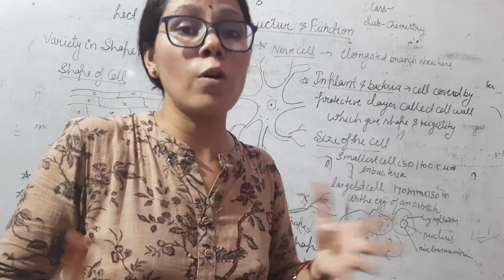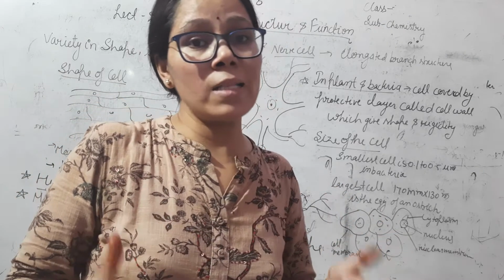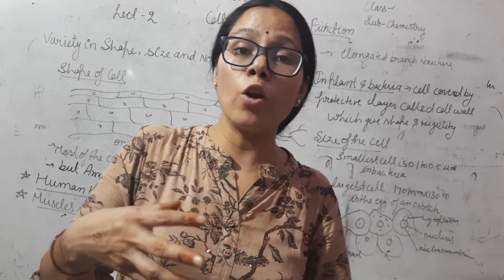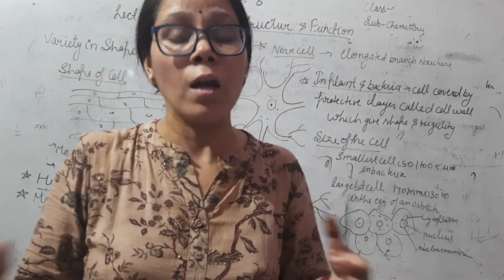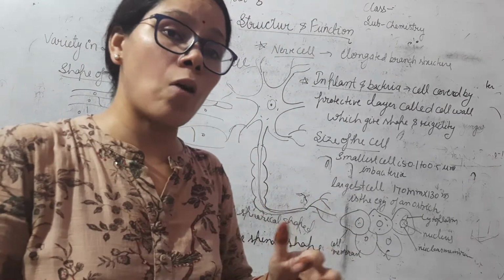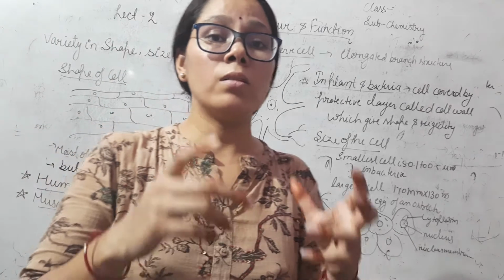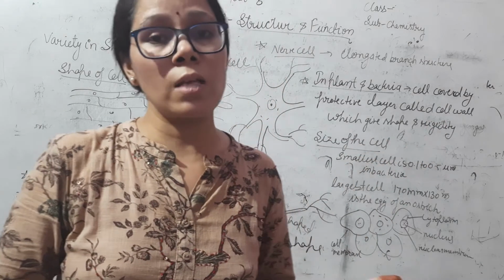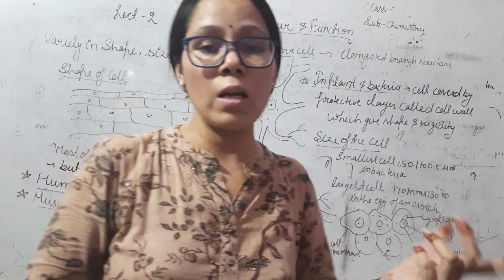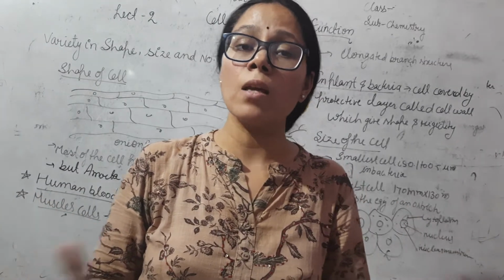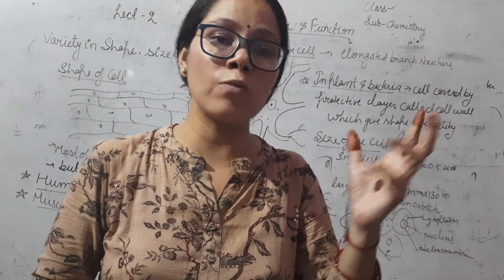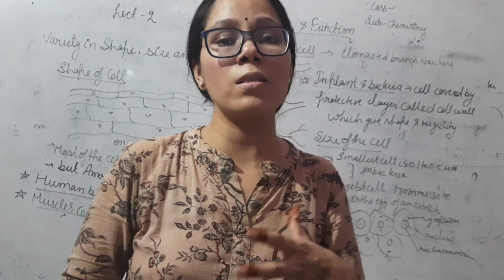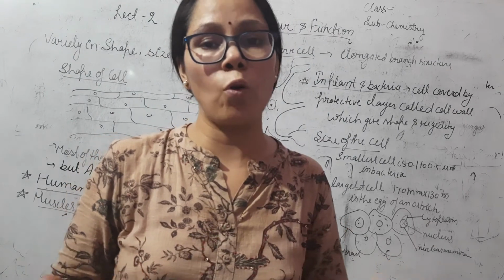Living organisms consist of cells, and the number, size, and shape of these cells are different in all living organisms. Different varieties of cells are present in different living organisms. The number of cells was already discussed in the last class. Two types are present: single cell or more than one cell. Single cell organisms are unicellular and multi-cell organisms are known as multicellular organisms. Single cell examples are amoeba and paramecium, and multicellular examples are human beings, cow, crow, and others.